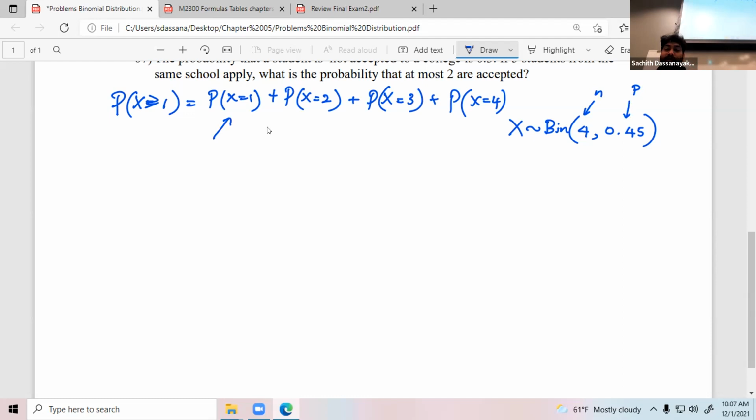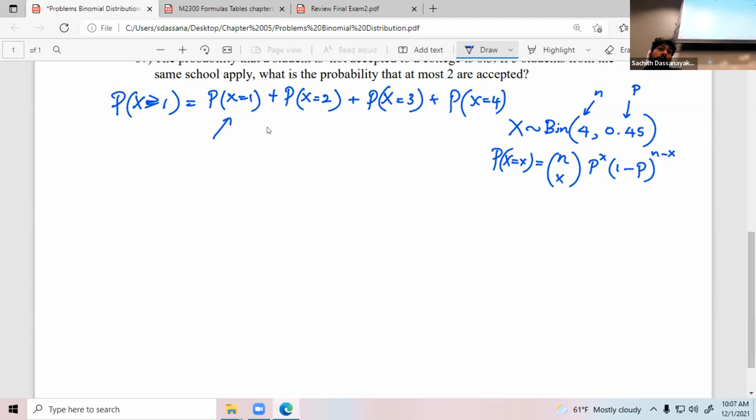Let me write the binomial distribution for you. If you need to find probability of capital X equals small x, this is the general version of the binomial distribution: binomial coefficient n choose x, where x is the number of successes, then p to the power x, times 1 minus p to the power n minus x. You have to plug in values for each of these.